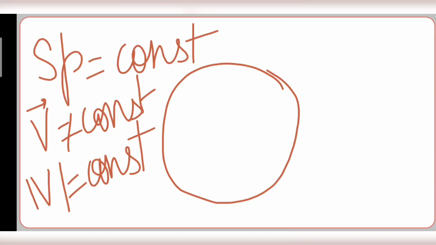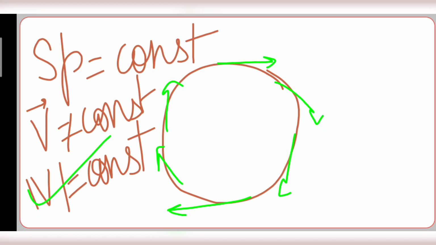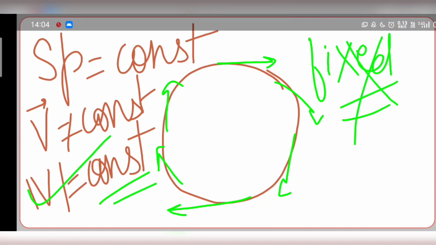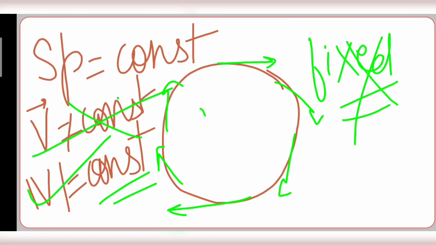Because here we'll see that at every point the direction is changing. So we can say that yes, the magnitude of velocity is constant, but the direction is not fixed. So velocity is not constant when it's a circle, but speed is constant.